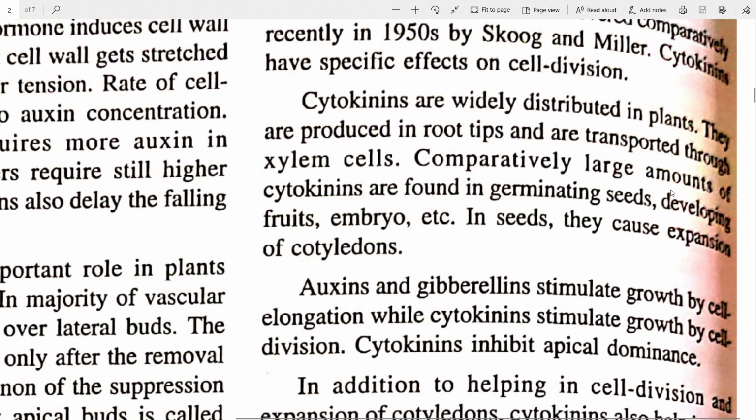Comparatively large amounts of cytokinins are found in germinating seeds, developing fruits, embryo, etc. Again, a few meristematic regions. In seeds, they cause the expansion of cotyledons. Okay, the cotyledons, the food storing parts of the seed, cytokinins cause expansion of those parts.